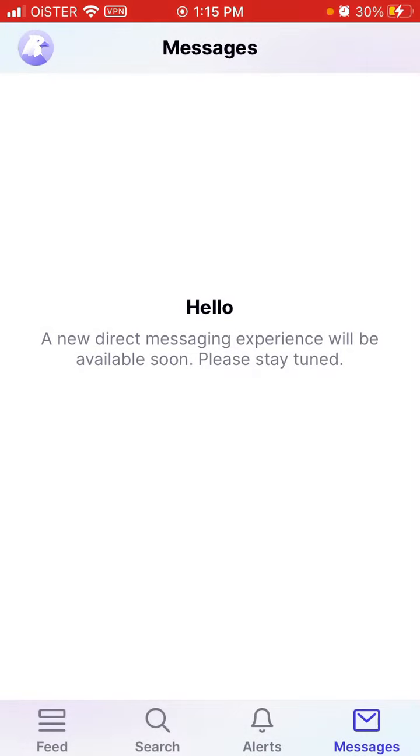And messages are not coming yet. "New direct messaging experience will be available soon. Please stay tuned." This experience should come, but I've seen this message for a few months, so I don't know when it should be there. At the moment, it's not possible to send DMs or direct messages.